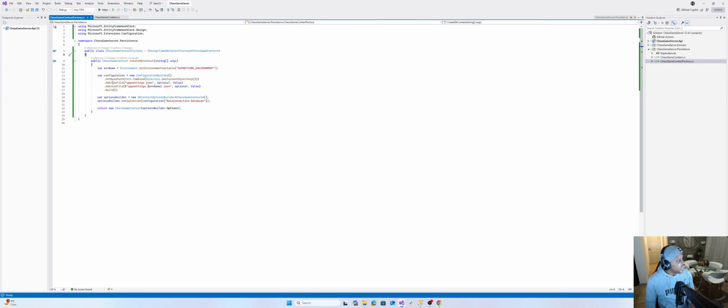So that's what we were doing over here, and each environment will have its own different database. What this does is it looks at the environment, and before it builds the context, it wants to know on which database the context should be based. If we're on the dev environment, take the app settings for that environment, build that context, and then return the newly created context with the connected database, if that makes sense.